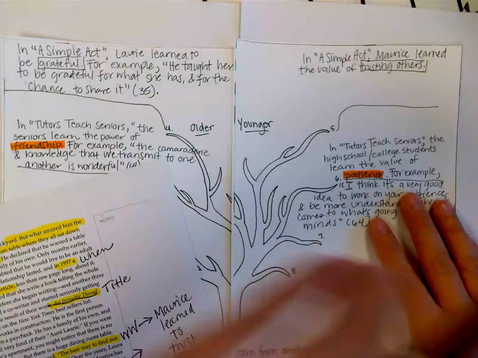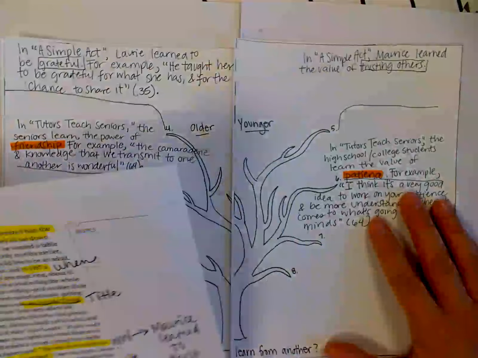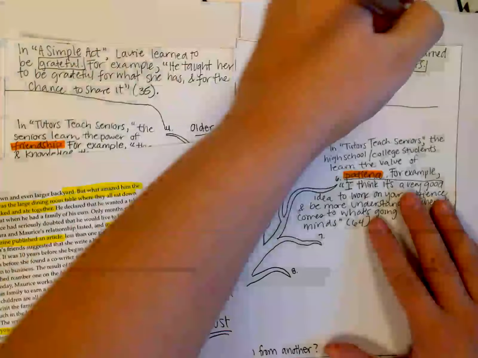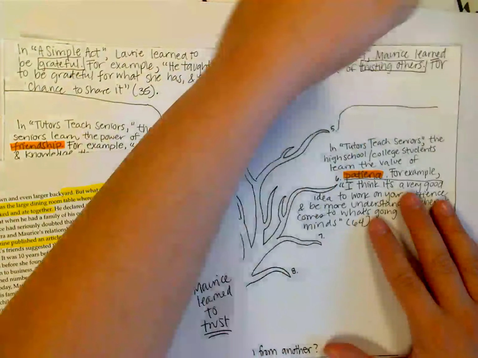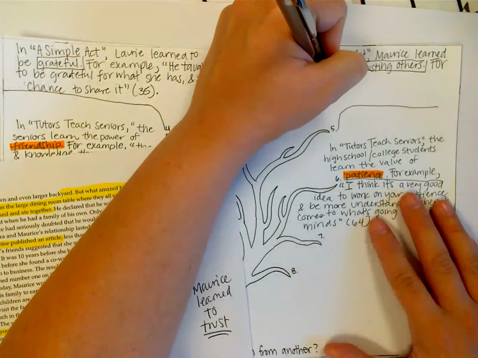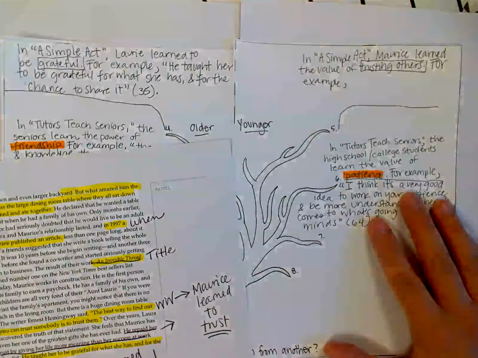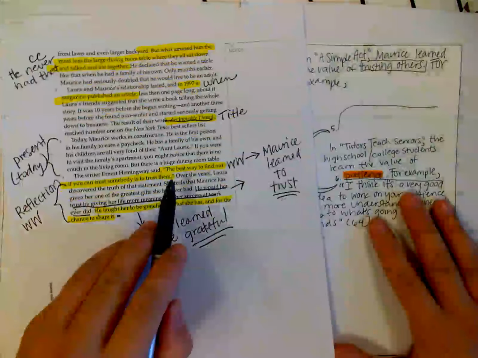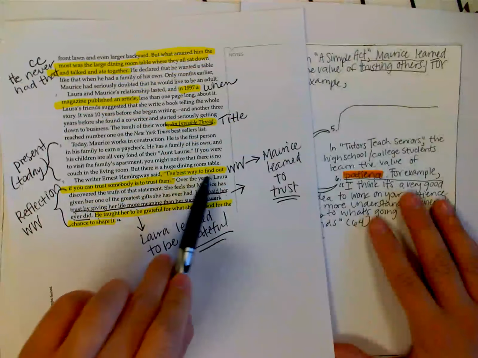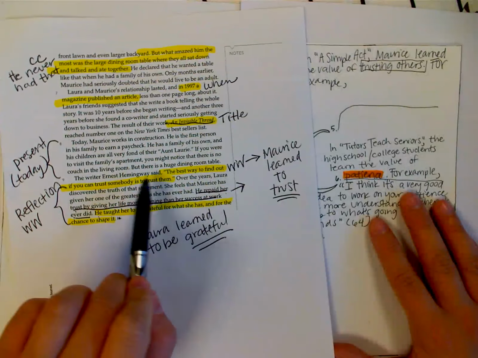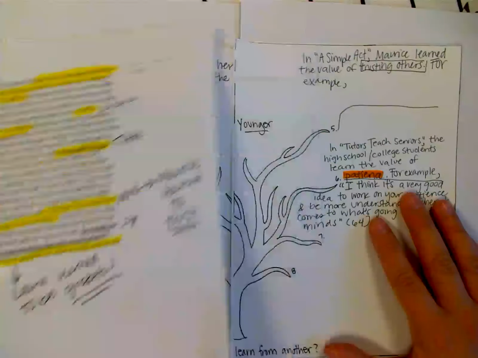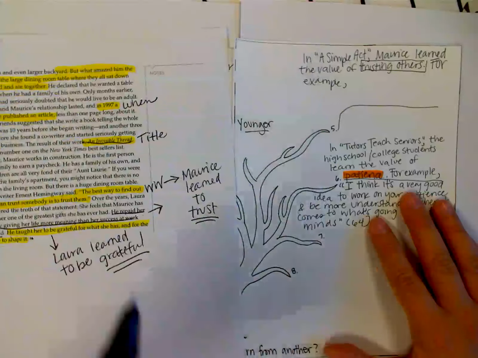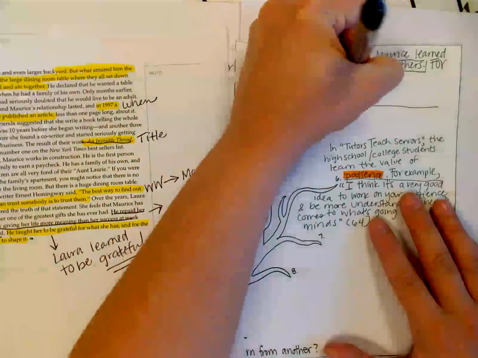Okay, so then I need to go ahead and put the text evidence. So I'm going to say, for example, comma, and I actually have to put that words of the wiser quote in here, which is the best way to find out if you can trust someone is to trust them. And that is from the author Ernest Hemingway. So I'm going to go ahead and put that in there word for word. I'm going to copy it off the text. So for example, quote,